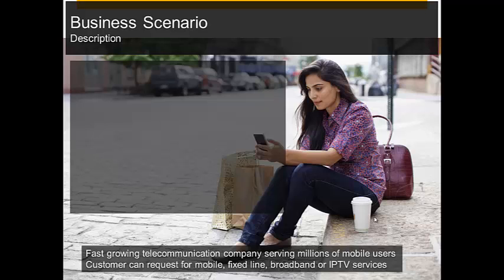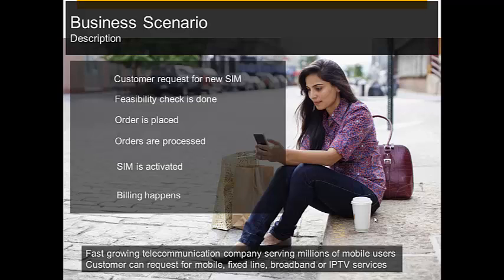In this company, customers can request a new connection through phone, customer service representatives, or by directly visiting the outlet. So the process is that the customer requests the connection. The request is then verified for feasibility, especially if it has any special requirements. After the feasibility check is true, the customer is created in the backend system and the order is placed. Processing of that order happens in the branch office or in the headquarters. Finally, the SIM is activated and billing starts.